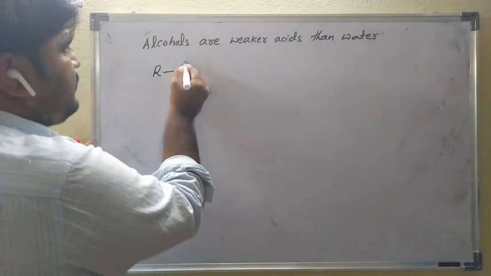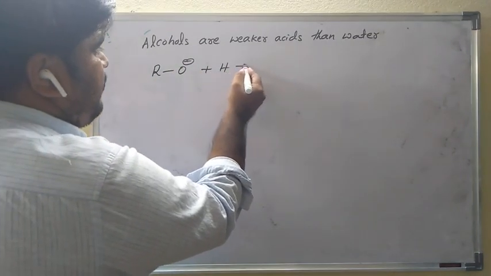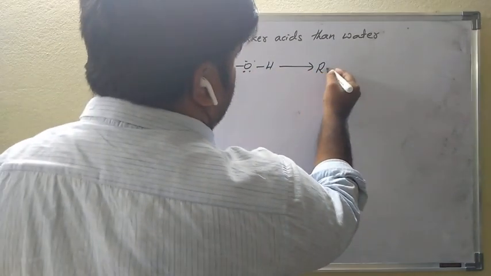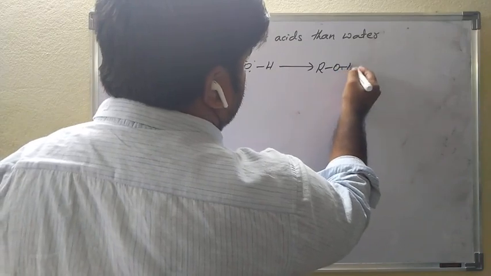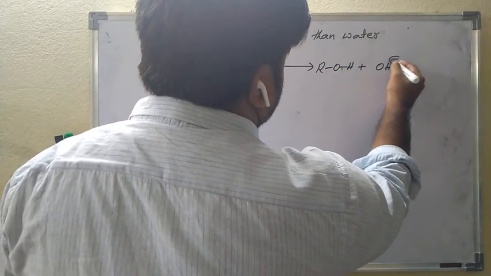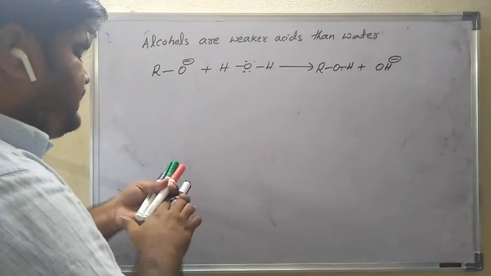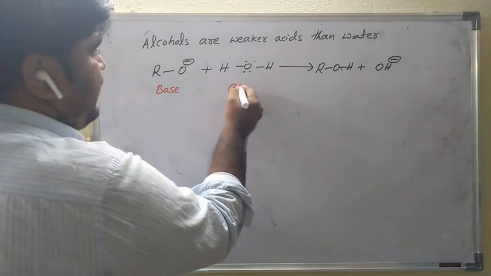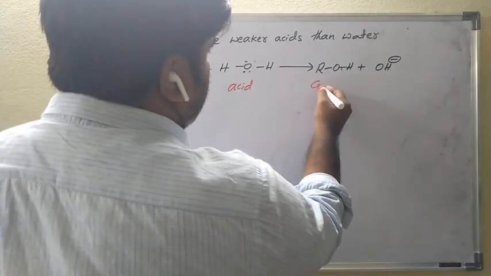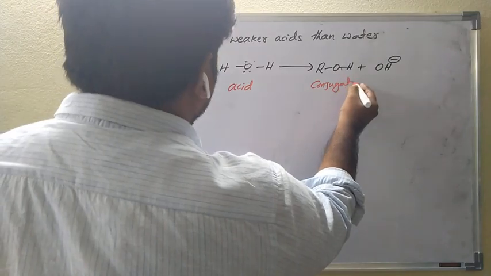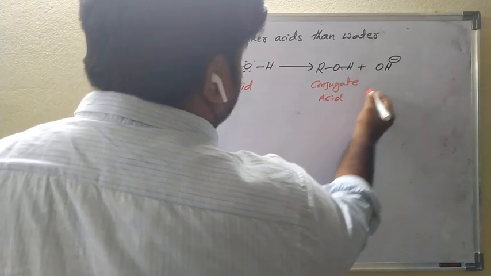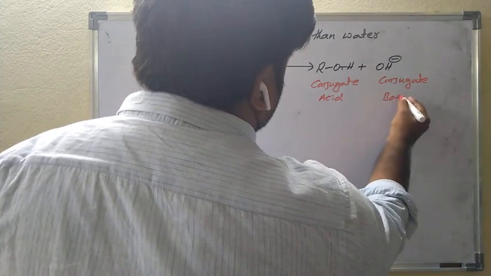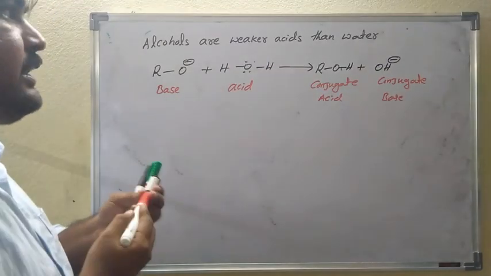RO minus plus water gives rise to ROH plus OH minus. Here RO minus acts as a base, ROH is the conjugate acid, and OH minus is the conjugate base. So alcohols are weaker acids than water.